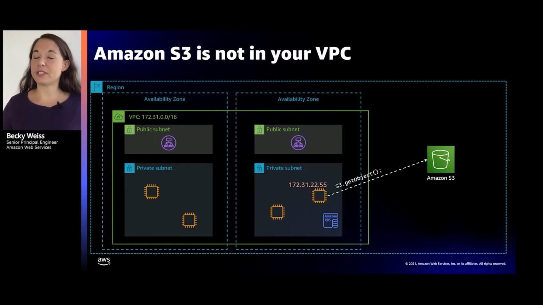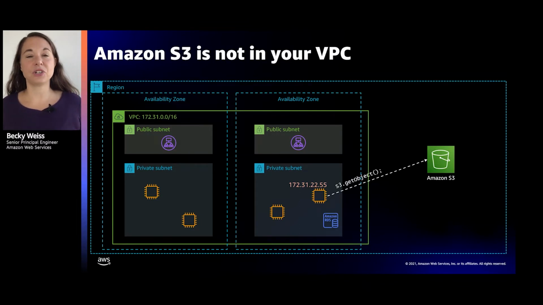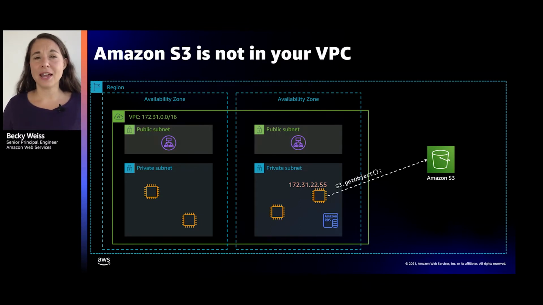So these customers, their data is in S3. They're taking full advantage of it. They're growing. They're successful. And you might notice that this S3 thing that you're using, where you're putting your data, is not in your VPC. You never set it up in your VPC.